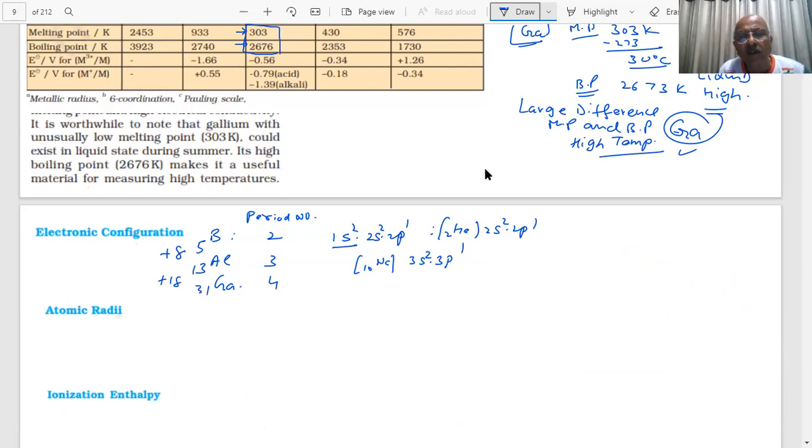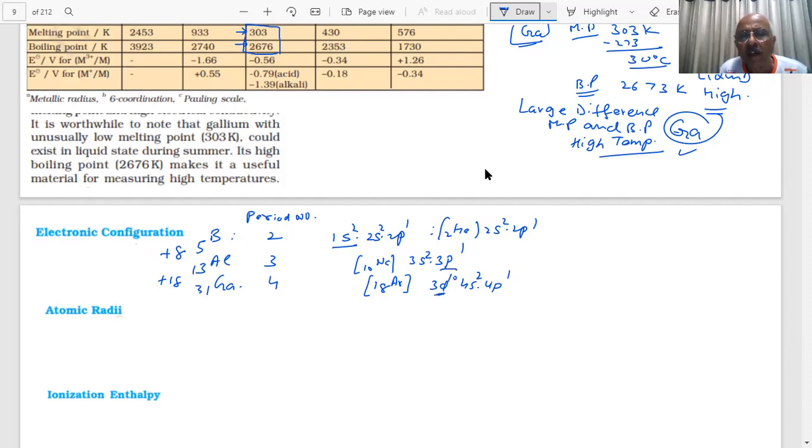So what are you going to get, student? 4s2, 4p1, and then you have 18, helium, neon, argon. How many electrons? 18 plus 2, 20 plus 10, 30 plus 1, 31. Then what happens? 3d10.